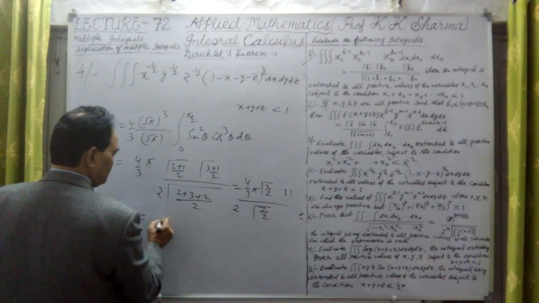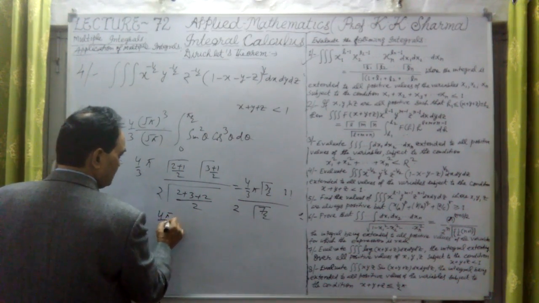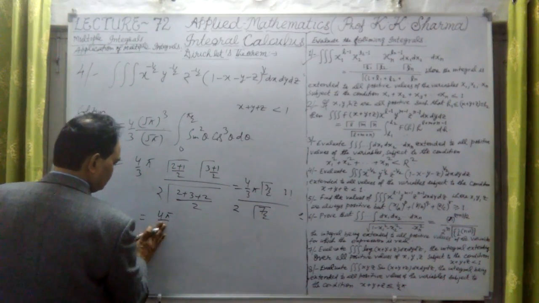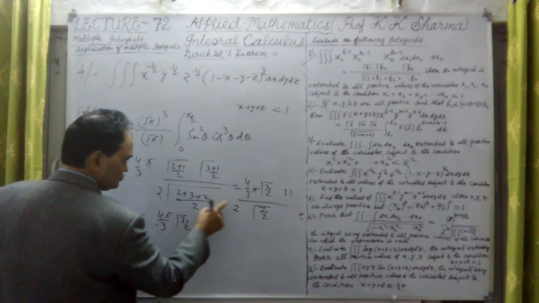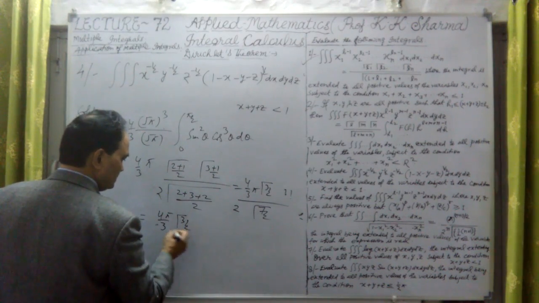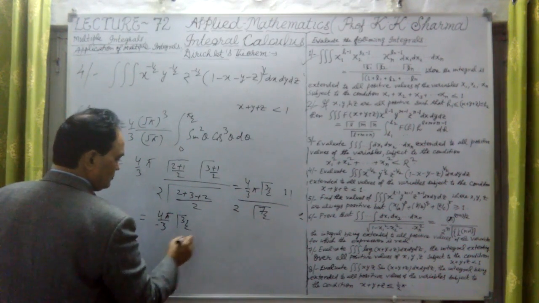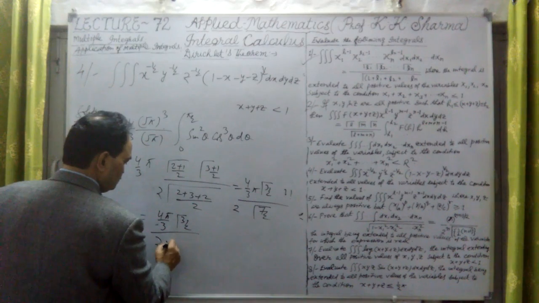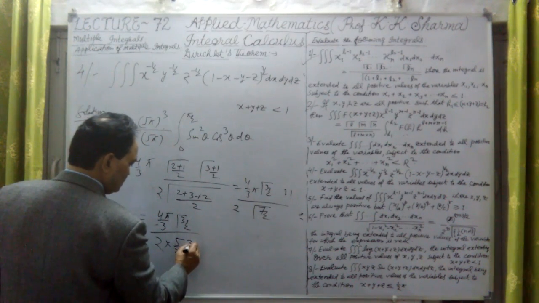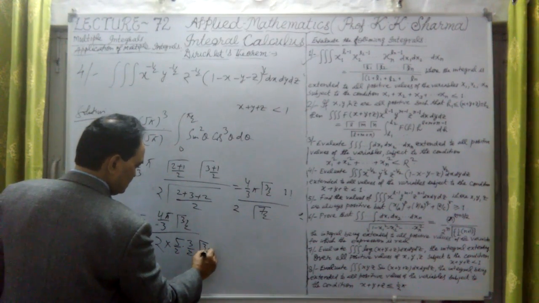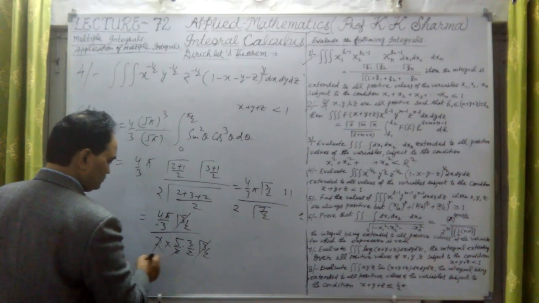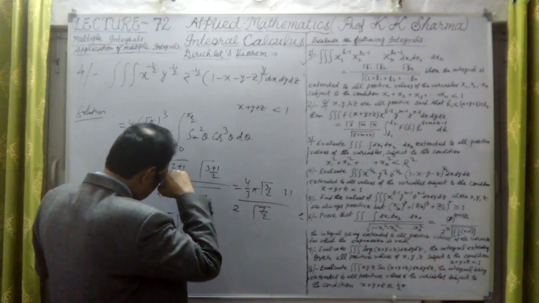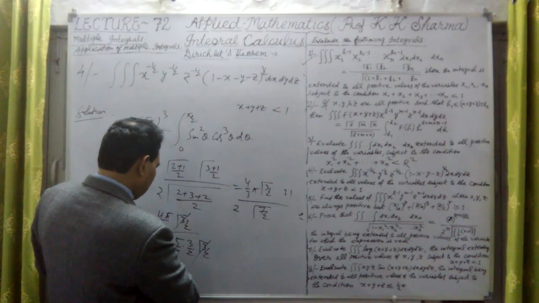The final value will be, let me take 4 pi by 3. This is gamma 3 by 2, alright. Factorial 1 is 1. Now divided by 2 into 5 by 2, 3 by 2 into gamma 3 by 2. Gamma 3 by 2 cancels out. 1, 2 cancel out. It comes out to be 5.